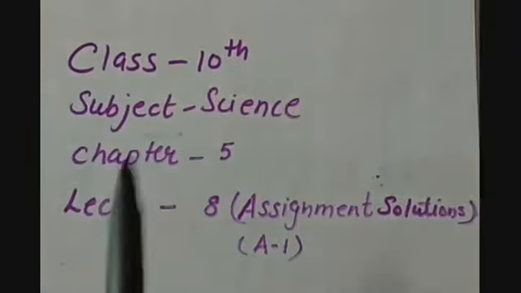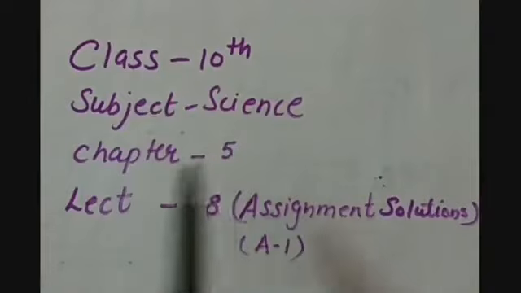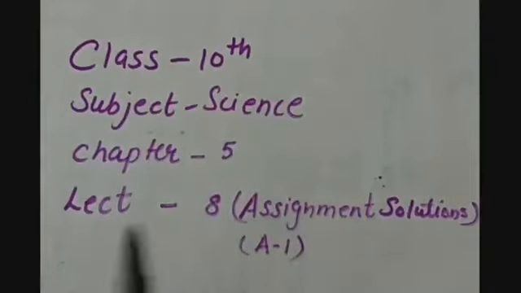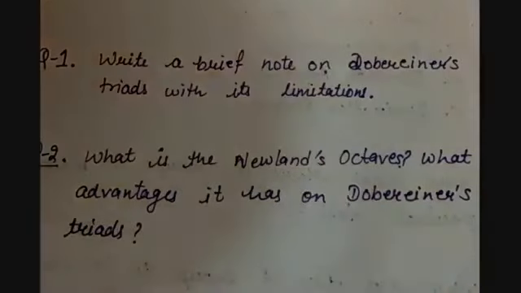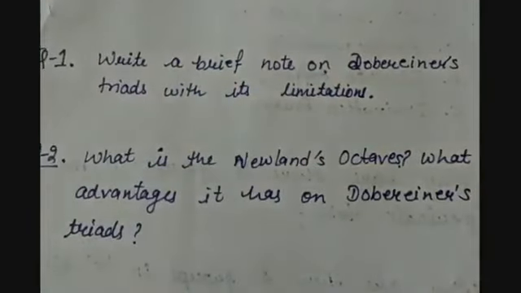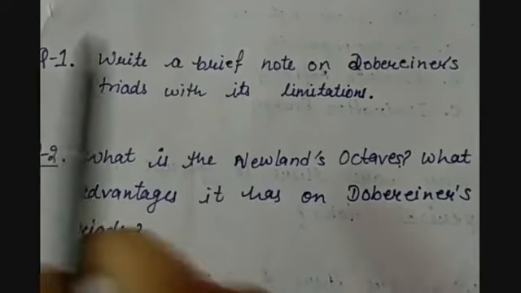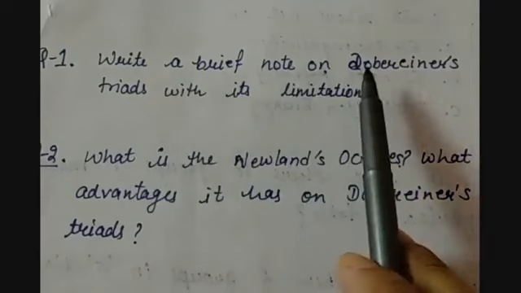This video is for class 10th, subject science, chapter number 5, and this is lecture number 8, which has the assignment solutions of assignment number 1. In this assignment you have 11 questions in total, and the first question is: write a brief note on Dobereiner's triad with its limitations.